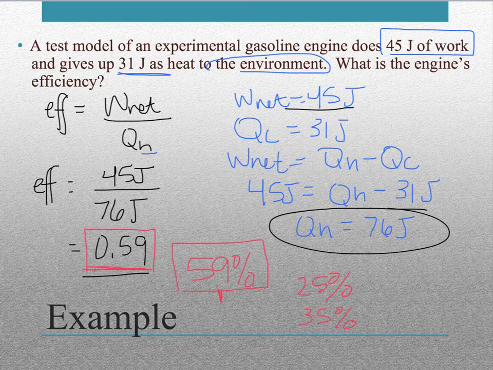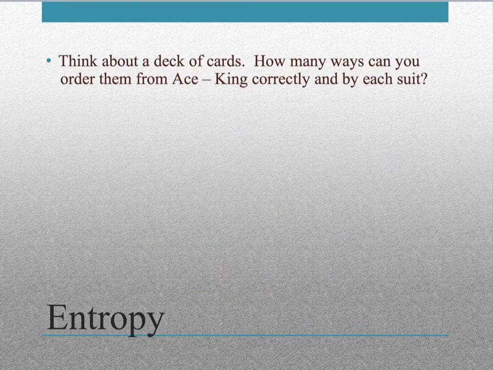Moving on now, I want you to start thinking about a deck of cards, because we're taking the second law of thermodynamics a little bit further now. If you think about a deck of cards, you have the ace, 1, 2, 3, 4, 5, 6, 7, 8, 9, 10, jack, queen, king. How many ways could we order them from ace to king correctly and by each suit?